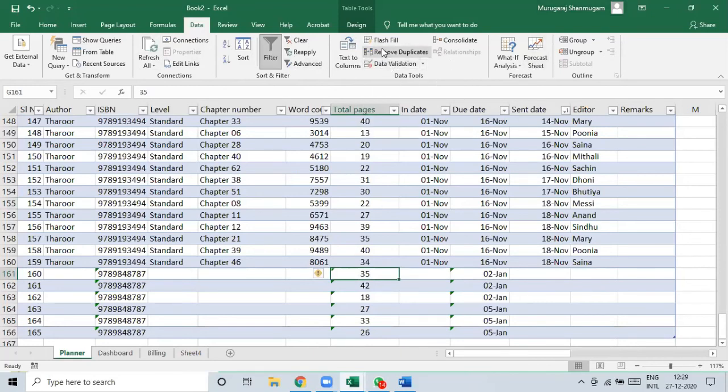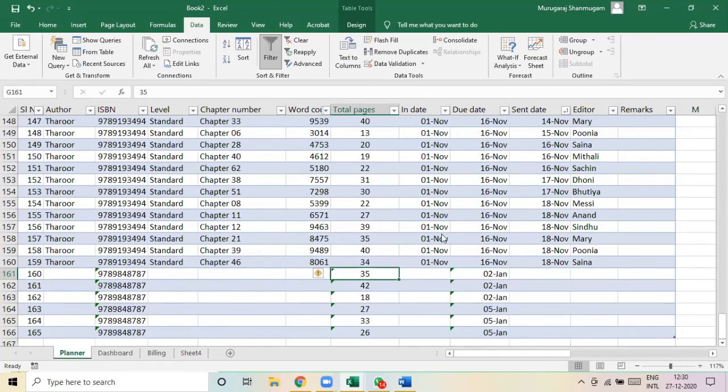Data validation, removing duplicates. Removing duplicates and data validation are going to be very useful when we look up billing, because by mistake you should not include something twice. There is a good possibility that the customer thinks badly about that. So we will use remove duplicates and identifying duplicate things, everything during our dashboard and billing discussions. Thank you, sir.